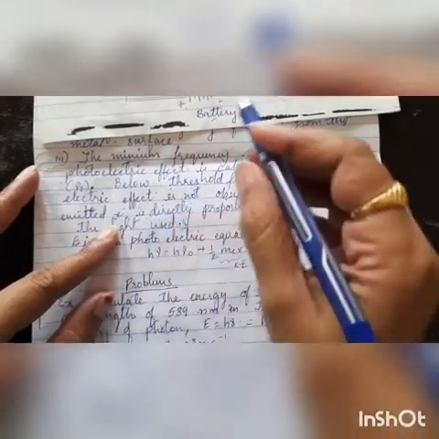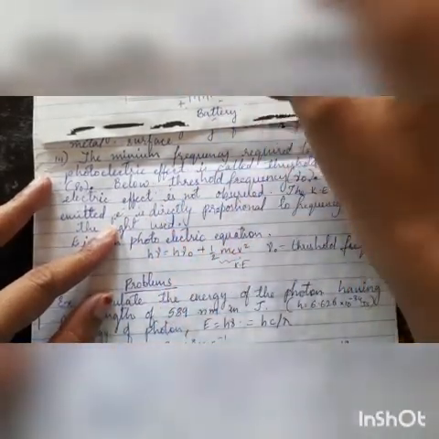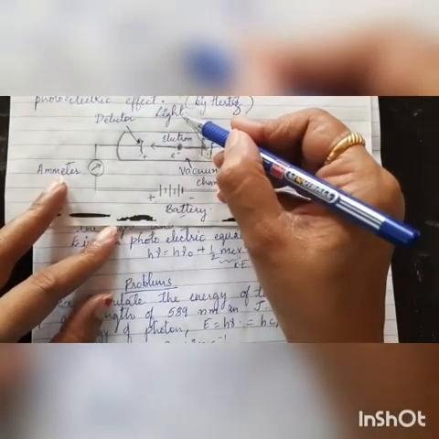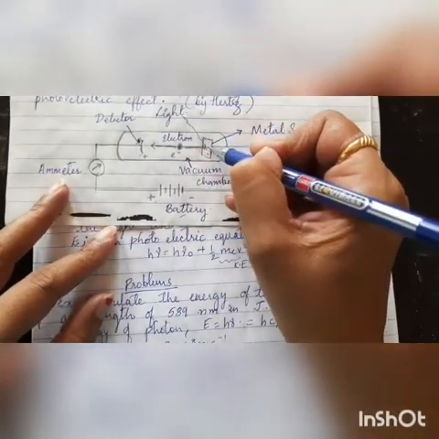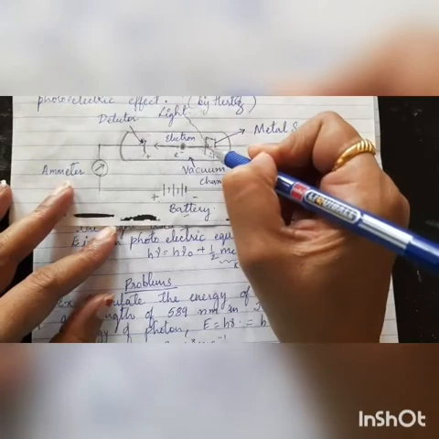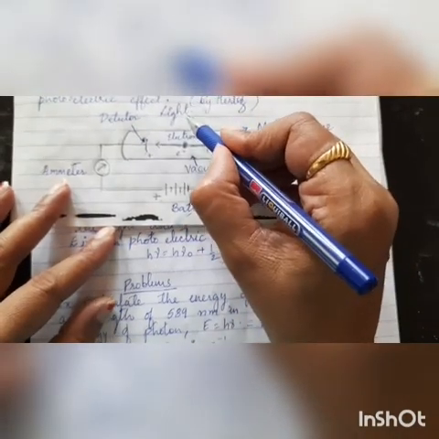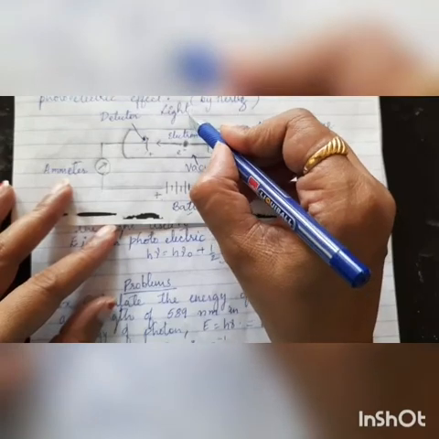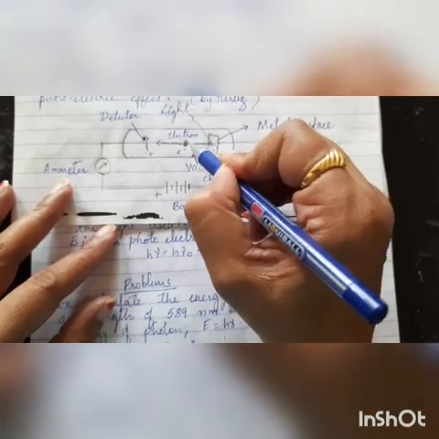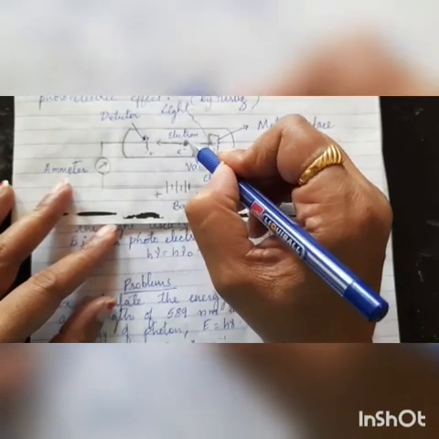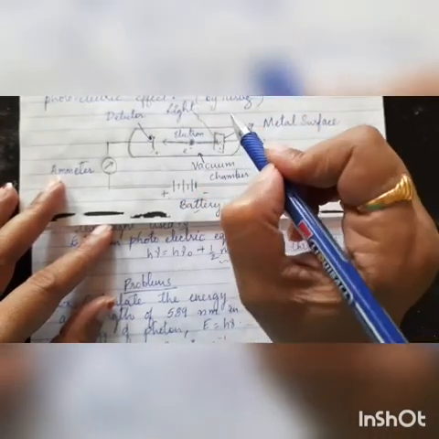Then after that, the minimum frequency required to cause the photoelectric effect is called the threshold frequency. Means what? Suppose you take the light and pass it over the metal surface, this light should have a certain frequency. The minimum frequency required to remove this electron from the metal surface is called the threshold frequency.